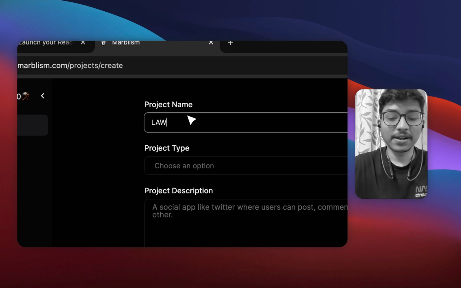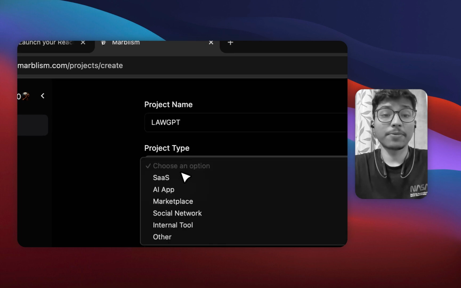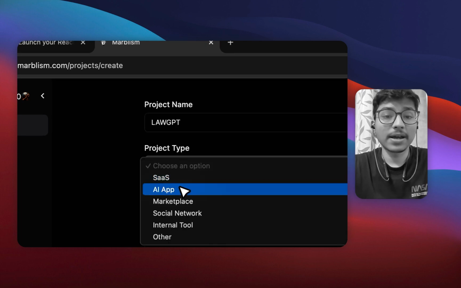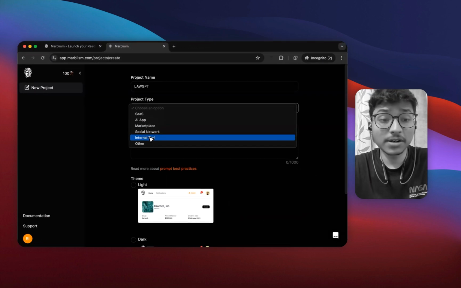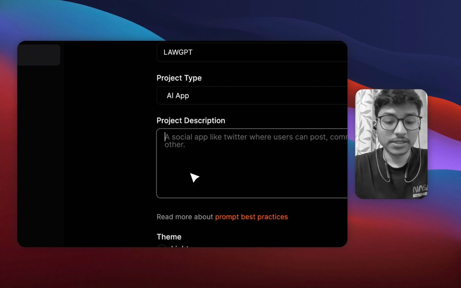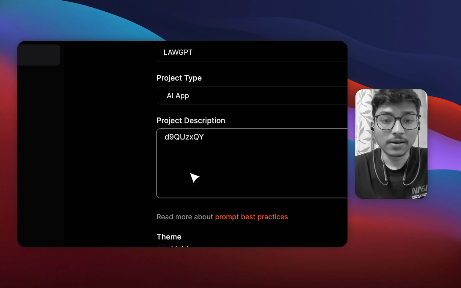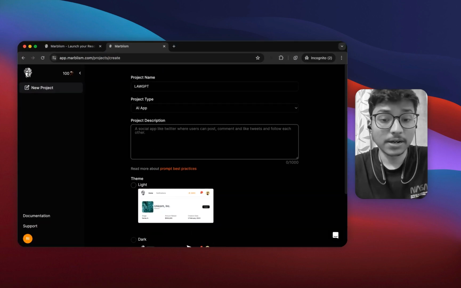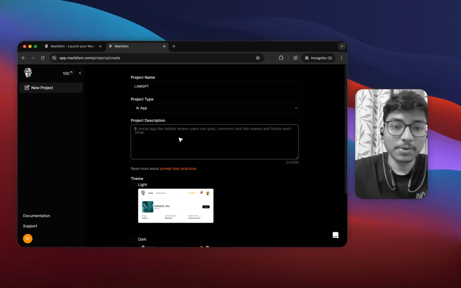So here we have Law GPT. For the project type we can choose SaaS app, AI app, marketplace, social network, internal tools, or others. We are going to create an AI app. In the project description, you can write the prompt. Let me get a prompt. I have already written one.